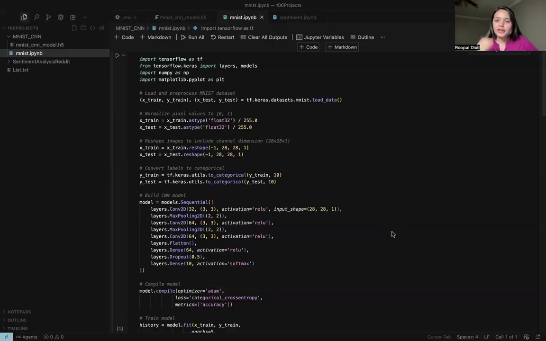So what we will do: each pixel in an MNIST data image has a value of 0 to 255. That is, 0 is black and 255 is white. So we divide these values by 255 to scale them to a range of 0 to 1. If it is a white pixel, then 255 divided by 255 will be 1.